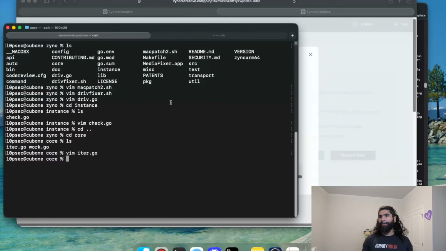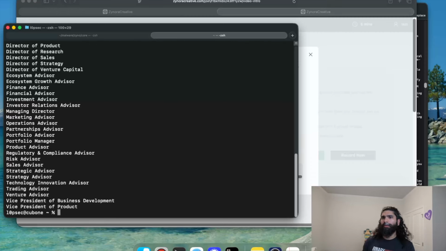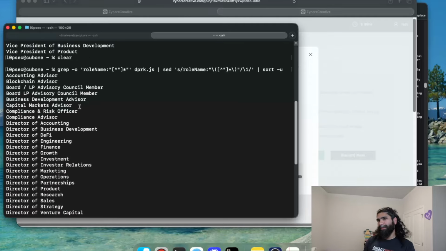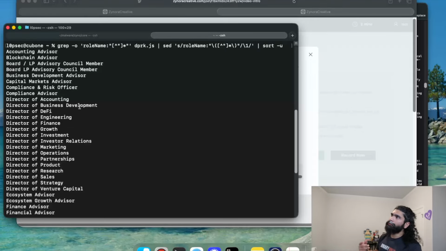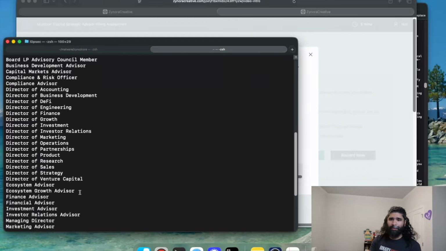Okay, so to talk about some of the targeting, right? Got this huge blob of information from one of the sites related to this, and started looking at different roles that they're targeting. So, as we would expect, based on what DPRK likes to target, similar to the role we saw here for this strategic advisor, we have like blockchain advisor, director of a bunch of stuff. Sounds really serious and important.